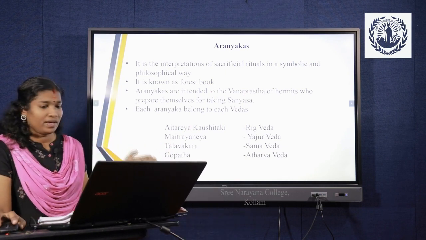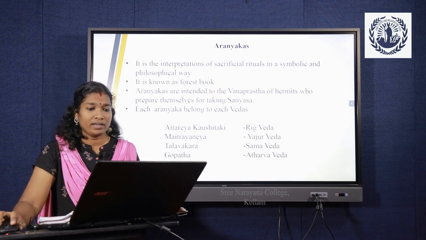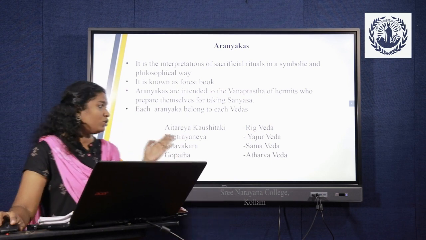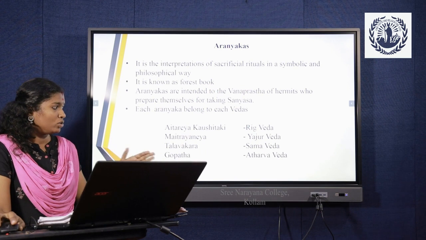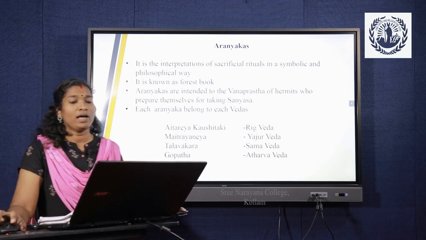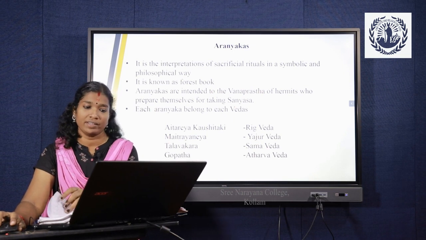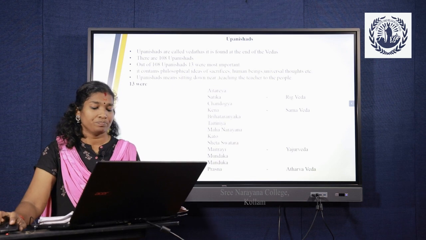Those Aranyakas were Aitareya, Kaushitaki, Maitrayaniya, Talavakara, Gopatha. Aitareya and Kaushitaki belong to Rigveda, Maitrayaniya belongs to Yajurveda, Talavakara belongs to Samaveda, and Gopatha belongs to Atharva Veda. These are the sections in the Aranyakas. Then we go through the Upanishads.